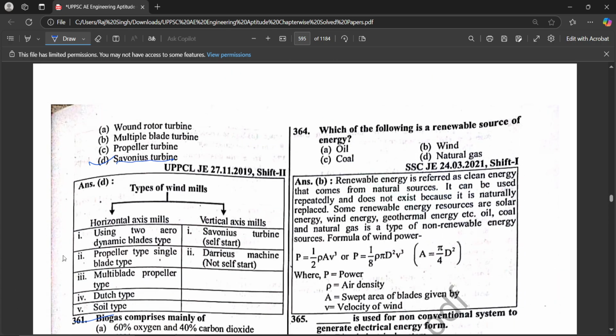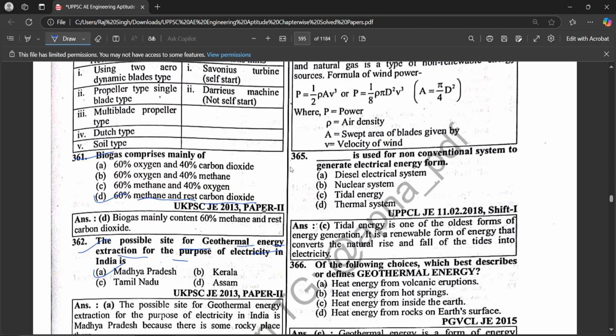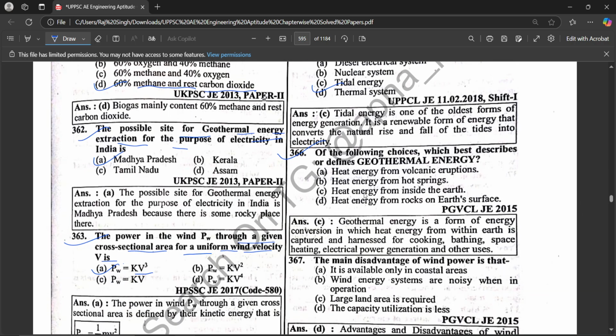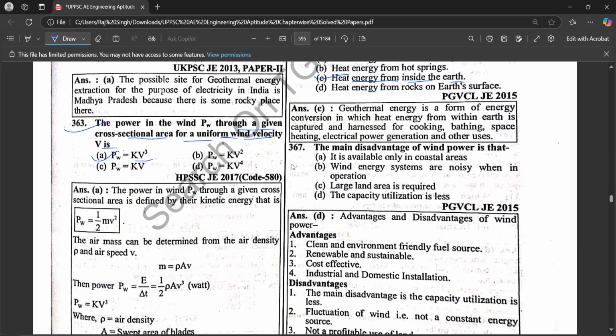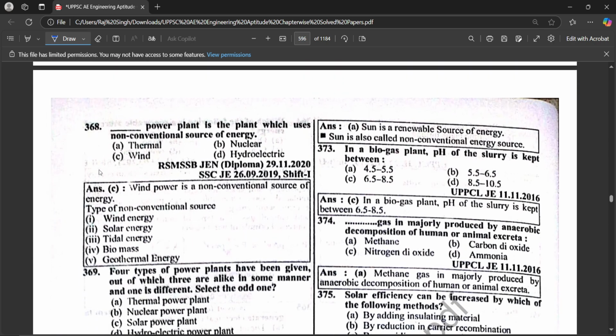Let's see the next question. Which of the following is a renewable source of energy? Wind. Dash used for non-conventional systems to generate electrical energy: tidal energy. Which of the following best describes geothermal energy? Heat energy from inside the earth. The main disadvantage of wind power is that the capacity utilization is less. Dash power plant is the plant which uses a non-conventional source of energy: wind.